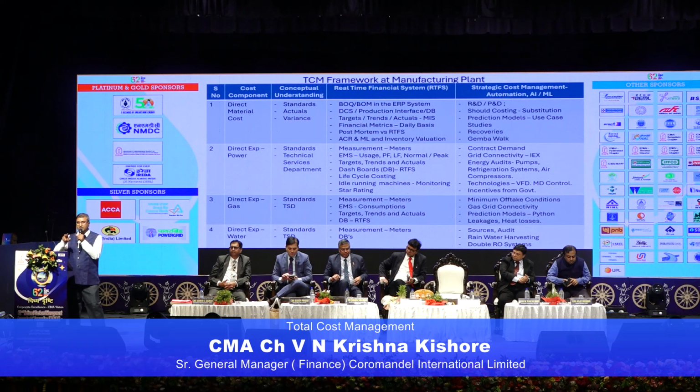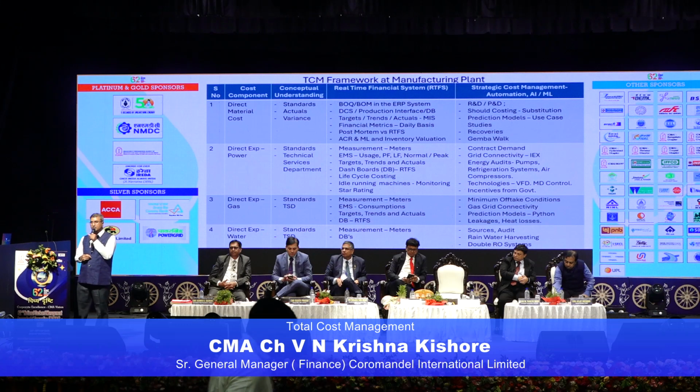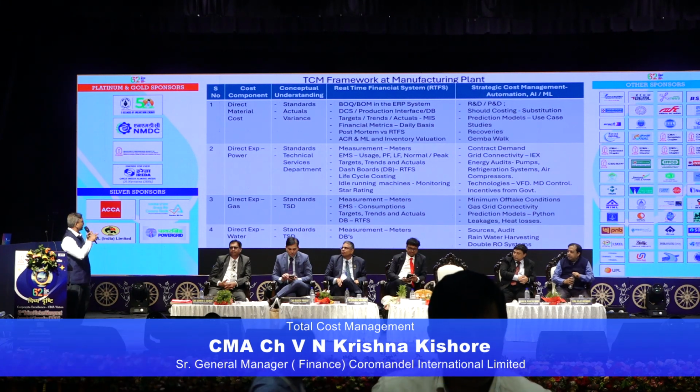Once you know the standard and the actual, you get the variance. The variance is where logical reasoning takes place. We have experimented with AI also, and AI cannot replace the cost and management accountant at the higher level. So the variance and reasoning part is most important in this bucket.